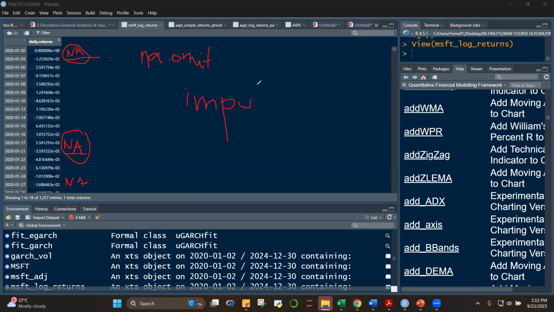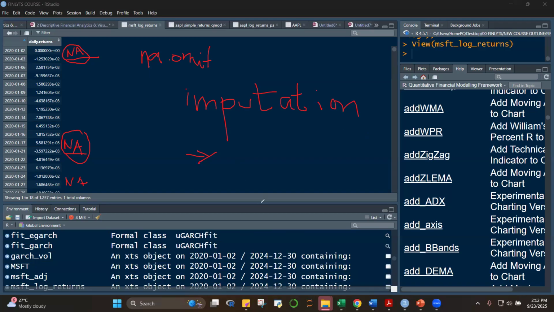Imputation means to assign values to your missing values. There are many ways to do that. One imputation is to get the median or the mean and replace all your NAs with it. That's one way.